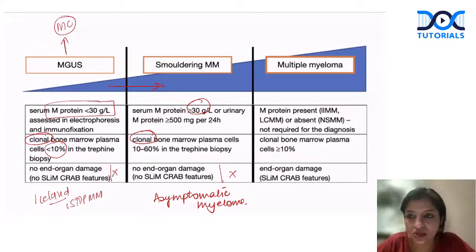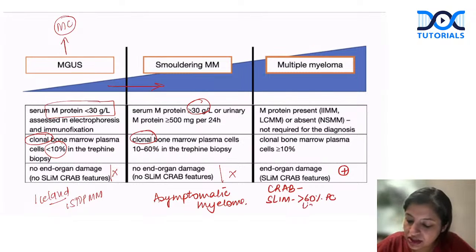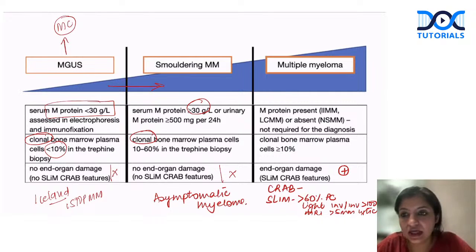Bone lytic lesions, either that is there or SLiM is there. What is SLiM? More than 60% plasma cells on the bone marrow examination, light chains involved to uninvolved ratio more than 100, and on MRI more than a 5 millimeter lytic lesion. If any one of them is there, that definitely means that this is a case of monoclonal gammopathy, that is myeloma. Apart from that, you have to remember clonal cells, again, if you do bone marrow, more than 10%, and M protein is present.